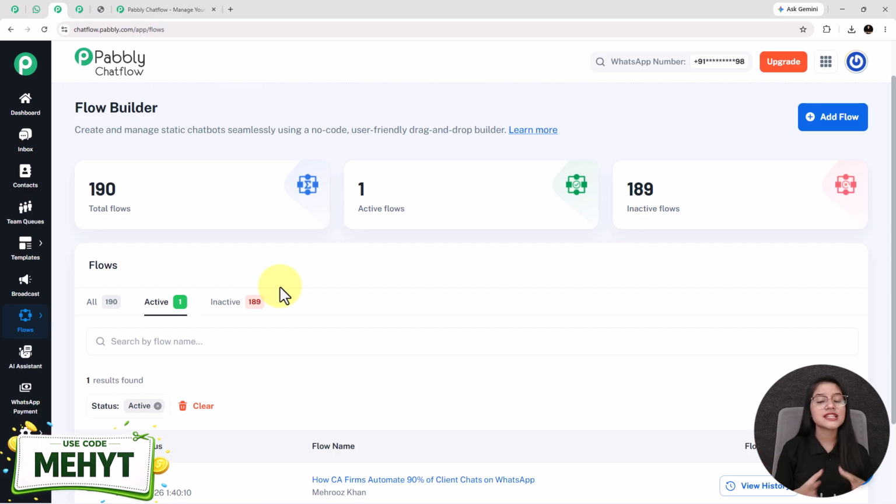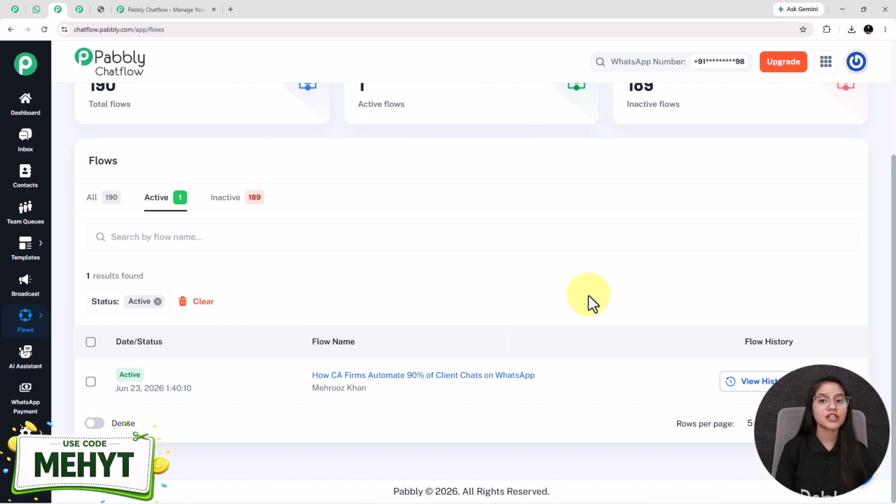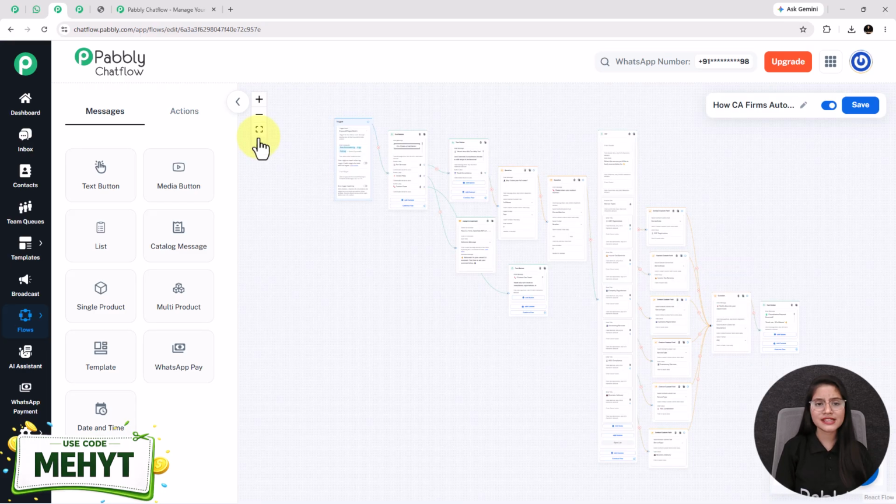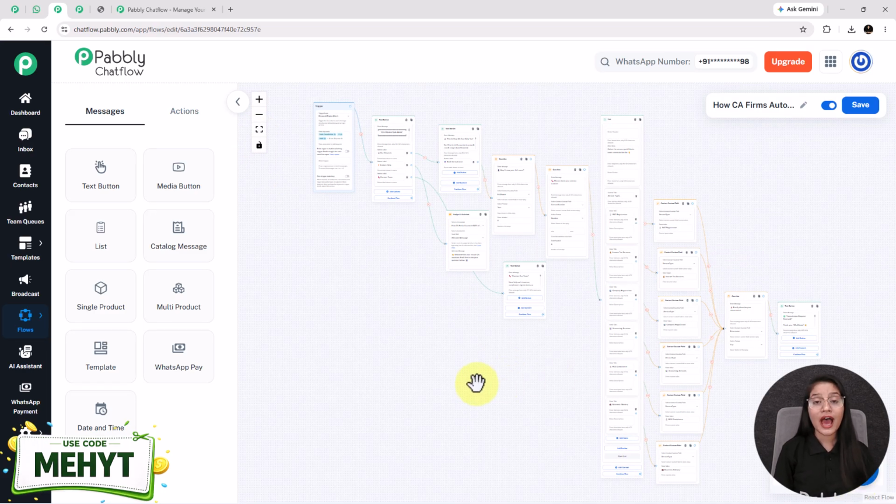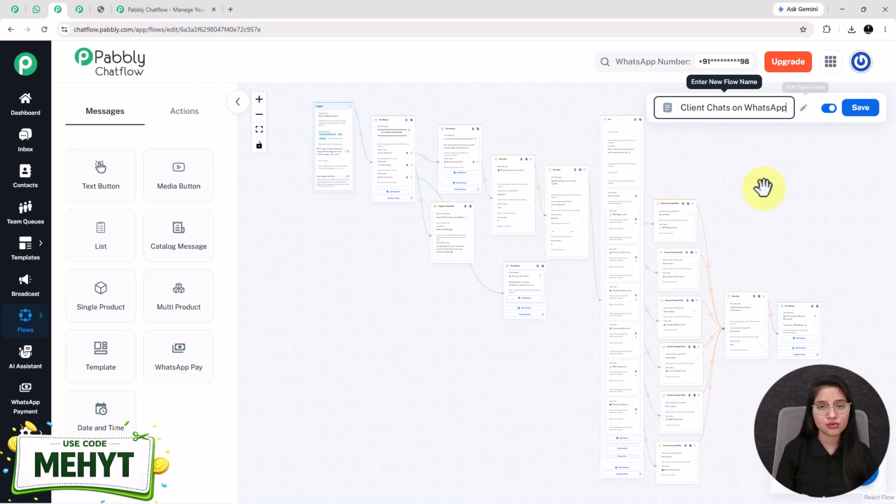Here you can create and manage static chatbots seamlessly using a no-code, user-friendly drag and drop builder. For creating a new chatbot flow, you have to click on this plus add flow button. I have already created the chatbot flow for the CA firm, so I'm directly going into this one. See, this is the chatbot flow, and trust me, the creation process of this flow is the easiest thing that I have ever done.